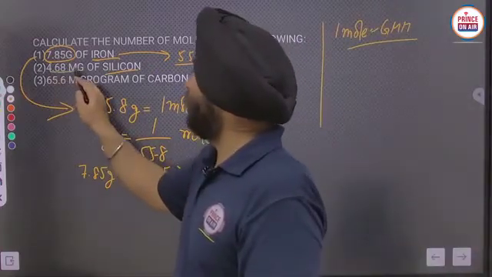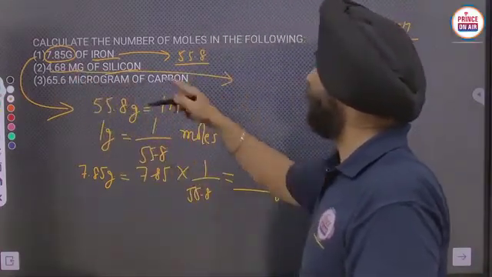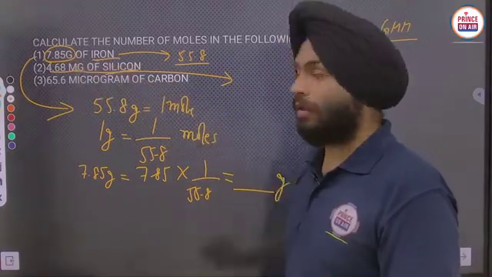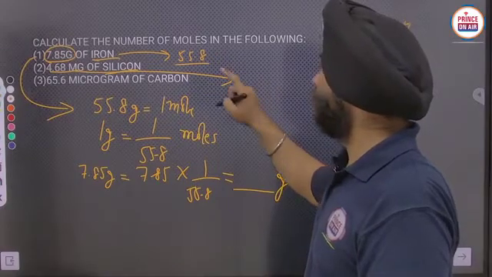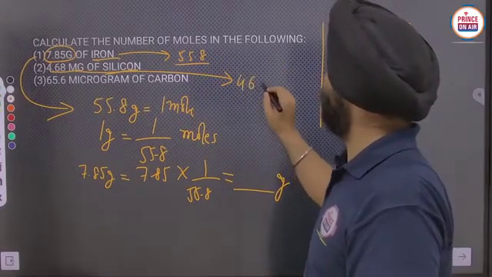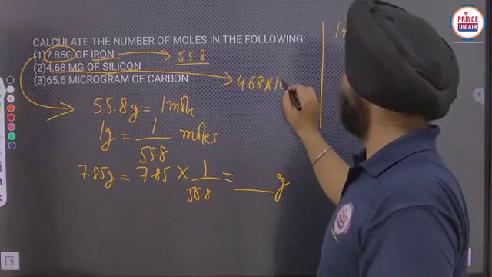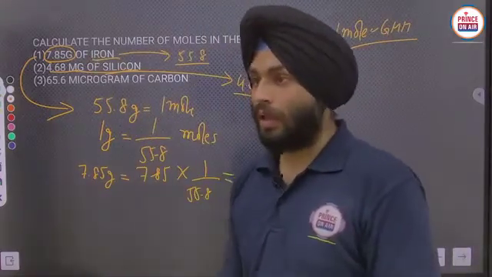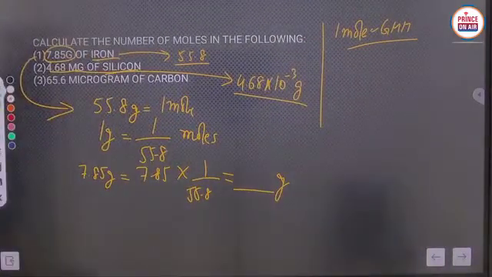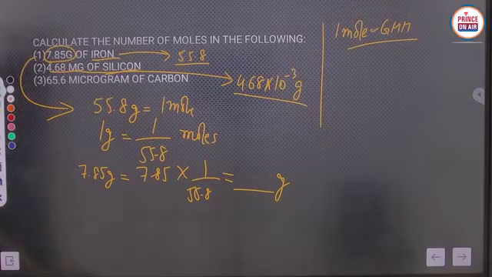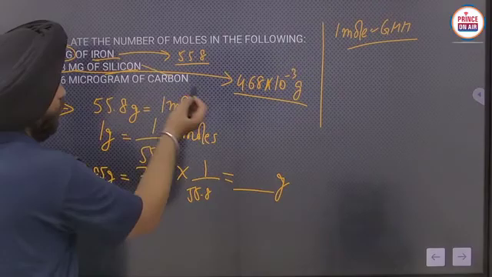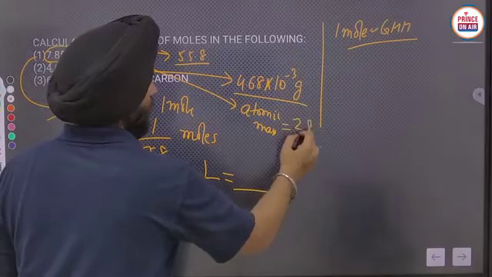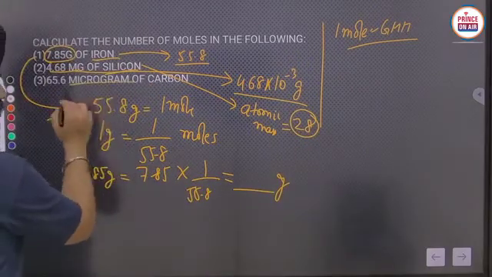And here the value is in milligram, and you have to convert it into grams and then you can solve it. So to convert milligram into gram, for milli it is 10 raised power minus 3 gram. Okay, in that way you have to calculate it. Clear? Is it clear? And the atomic number of silicon is 14. Atomic mass of silicon is 28.